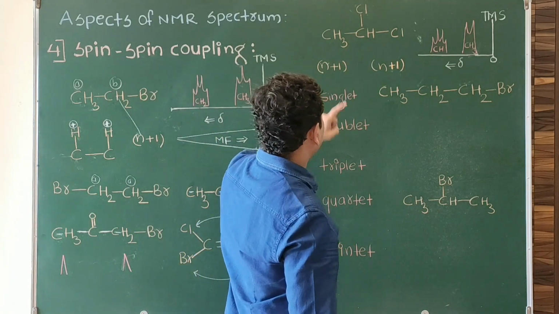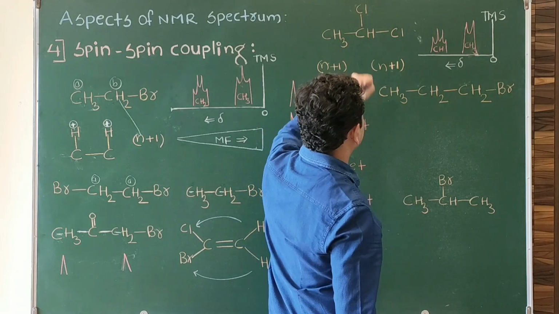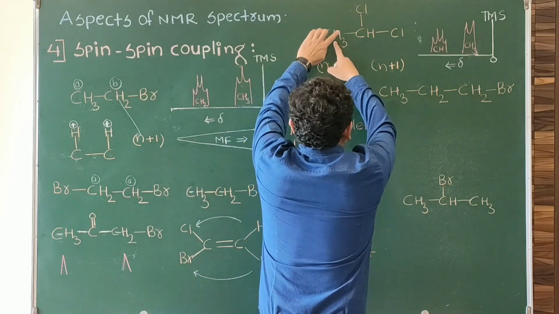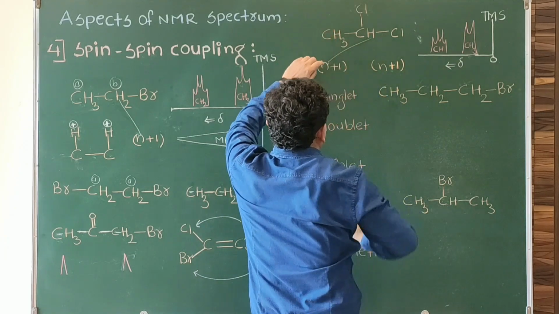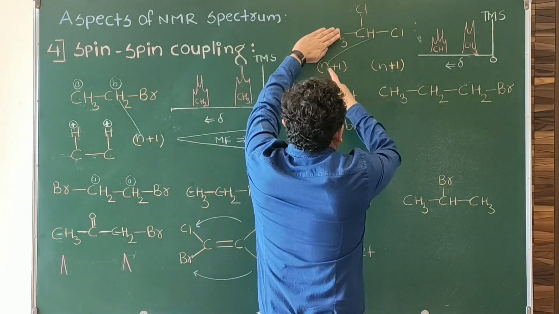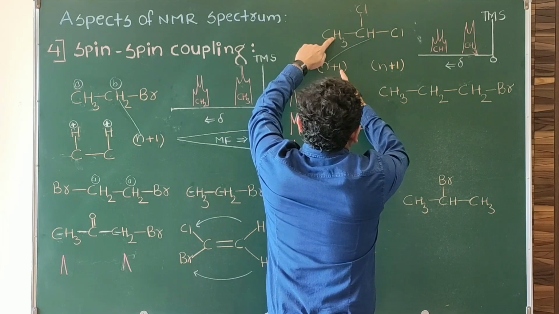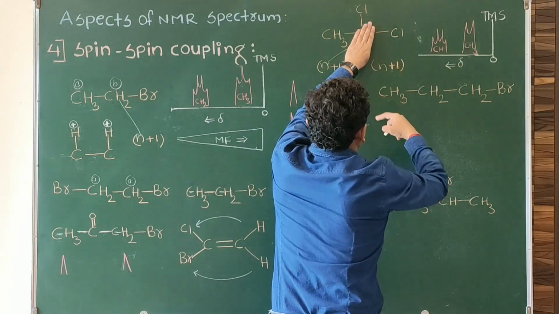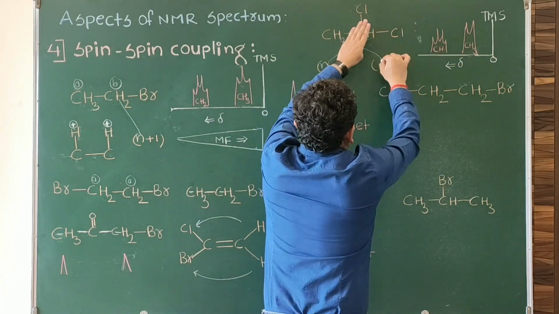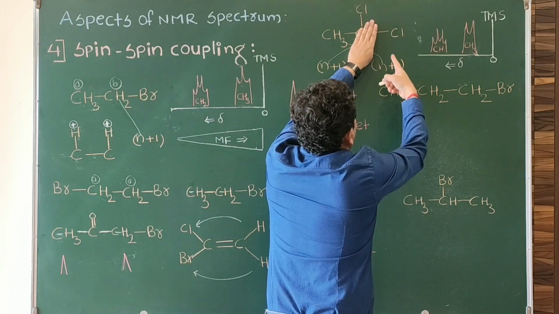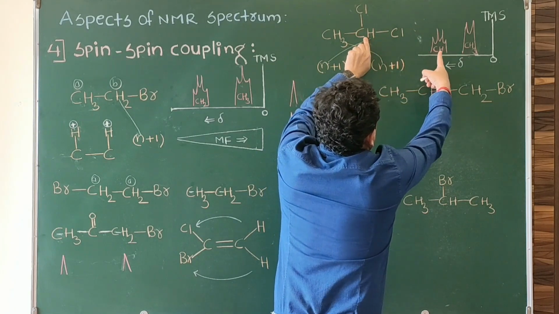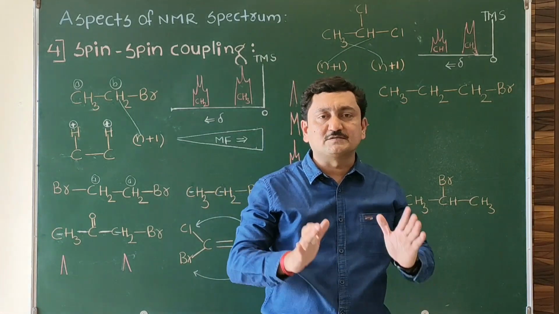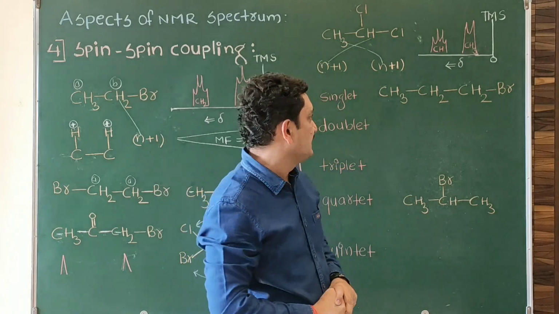1,1-dichloroethane. We get two signals, one for CH3, another for CH. Now we'll see the splitting. Signal of CH3 will be split by the adjacent proton by the n+1 rule. If adjacent protons are 1, 1 plus 1, 2, the signal of CH3 splits into a doublet. Now the signal of CH, in how many will it split? If adjacent protons are 3, then 3 plus 1, that is 4. Signal of CH appears as 4, that is a quartet. So adjacent non-equivalent protons are responsible for splitting of signal.